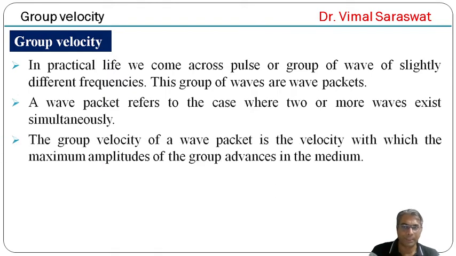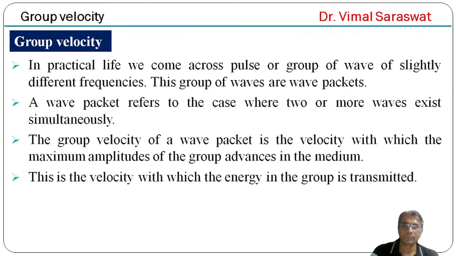The group velocity of a wave packet is the velocity with which the maximum amplitude of the group advances in the medium. This is the velocity with which the energy in the group is transmitted.